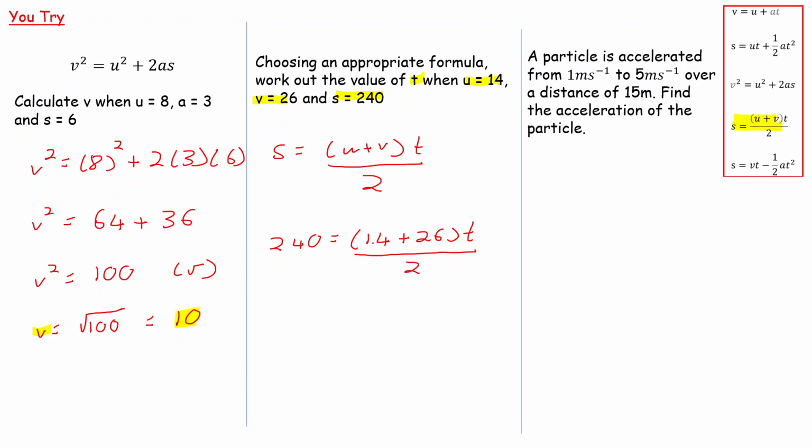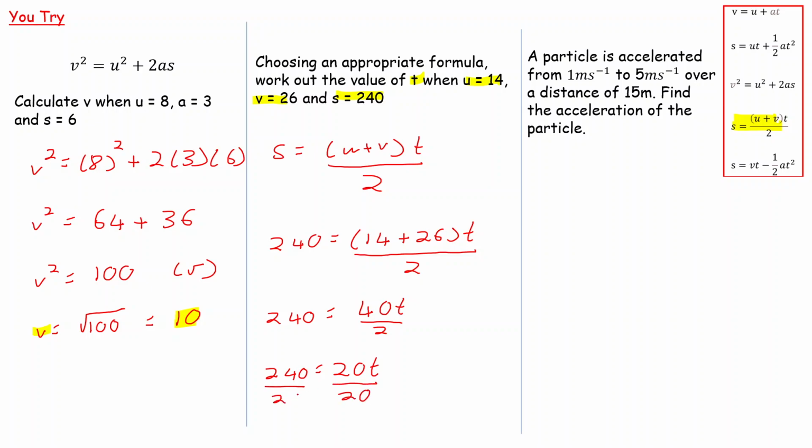And let's just go and simplify the bracket part. So we've got 240 is equal to 14 plus 26 is equal to 40. So we've got 40, we're timesing it through by that T, and we're dividing by 2. So 240 is equal to 40 divided by 2 is 20. So we've got 20, and then we've got that T there. To get T on its own, we've got 20 times T, so let's divide both sides by 20.